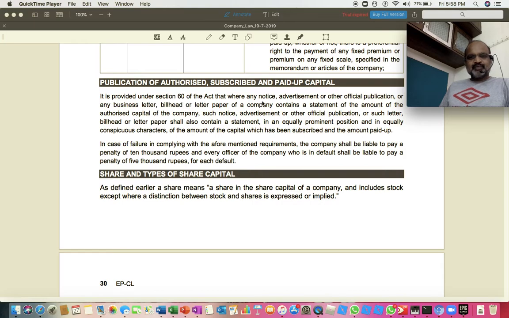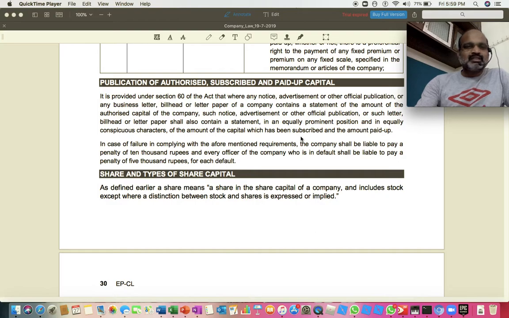Any notice by the company, any advertisement issued by the company, any publication given by the company, any business letter, any bill head, any letter paper of a company, whichever of all these things, if they clearly state the amount of authorized capital of a company, you understood, like as per section 60, the company's notice, company's advertisement, company's publication, company's business letter, company's bill head, or a statement, anything which contains the amount of authorized capital shall also contain, last second line you see, in an equally prominent position and in equally conspicuous characters, the amount of capital which has been subscribed.